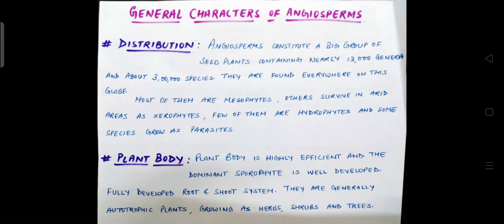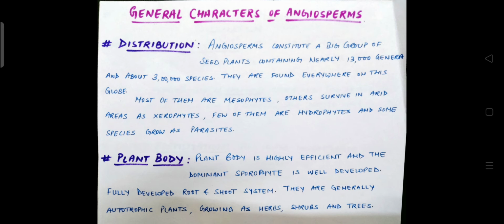Hello students, today we will study the topic general characters of angiosperms. As all of you know, angiosperms are flower bearing plants. First of all, we will see the distribution of these plants. Angiosperms constitute a big group of seed plants containing nearly 13,000 genera and about 3 lakh species. They are found everywhere on this globe.